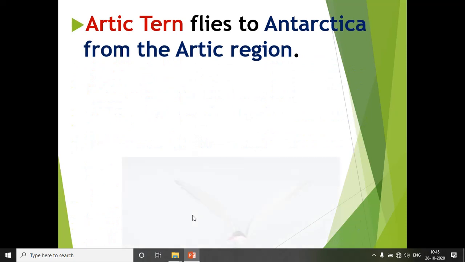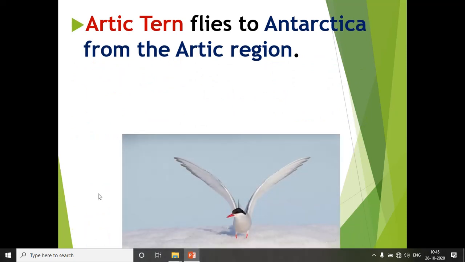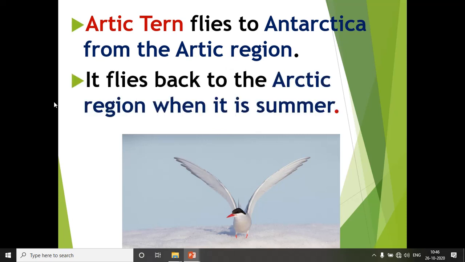Now the Arctic tern. Here you can see in the picture the Arctic tern. It is a bird which flies to Antarctica from the Arctic region. Then it flies back to the Arctic region when it is summer.